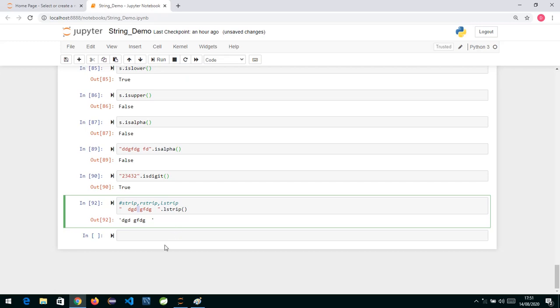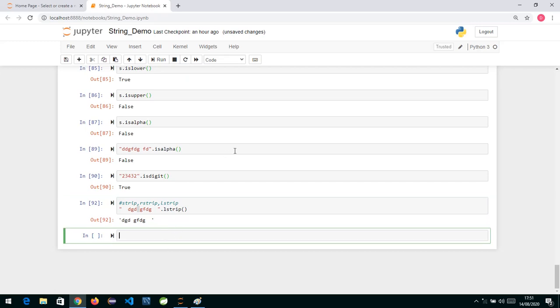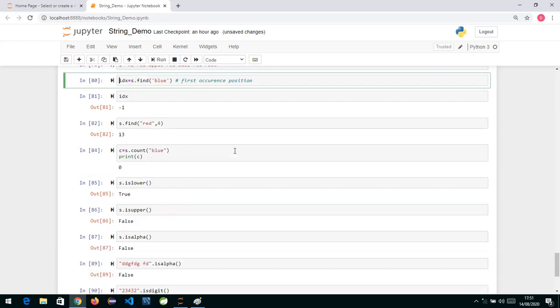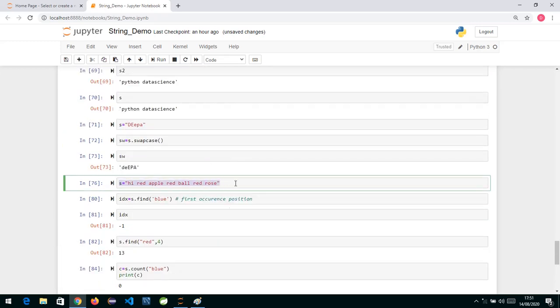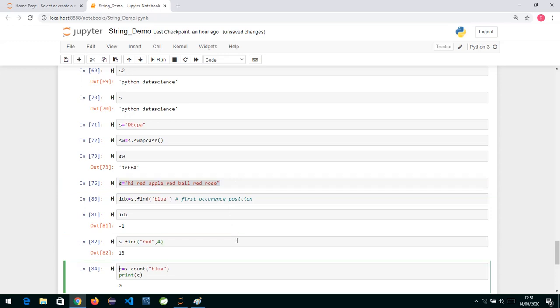Okay, then we also have a function called replace. So if you take this string, I have the sentence which we have already taken, S, hi, red apple, red, and something else. Now I want to replace this red with rose.